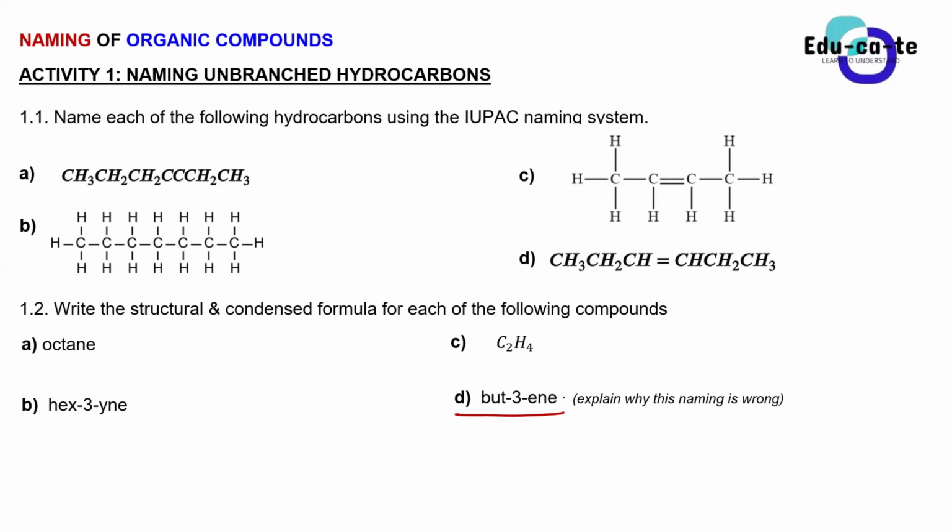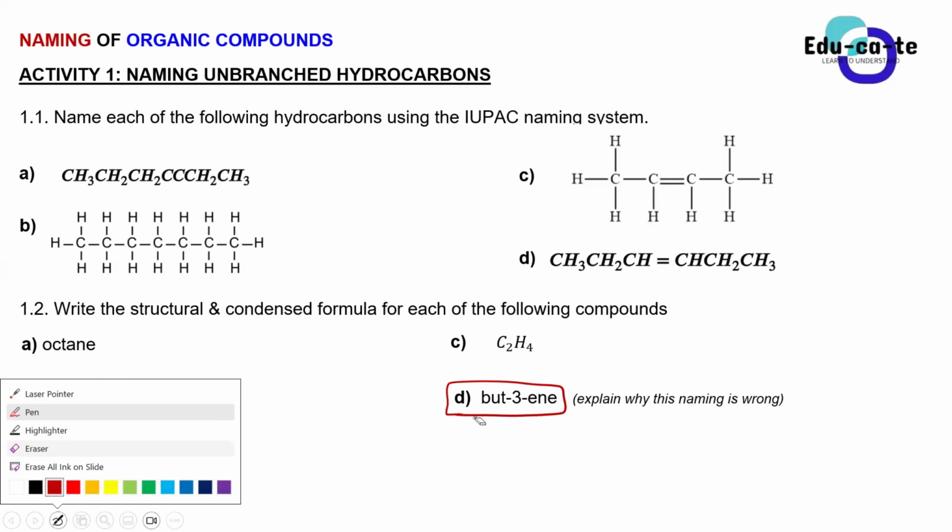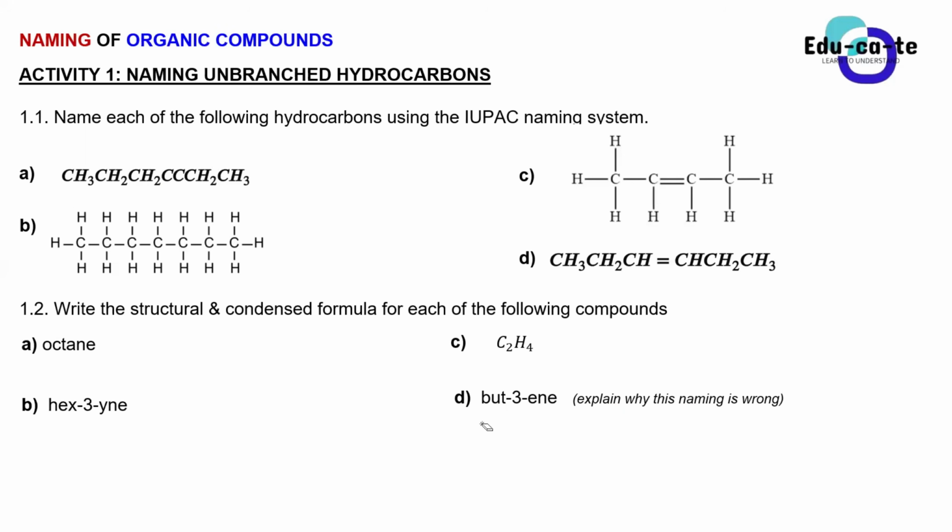My brackets here are saying explain why this naming is wrong. I want to know why this name is wrong. Explain why but-3-ene doesn't exist actually.